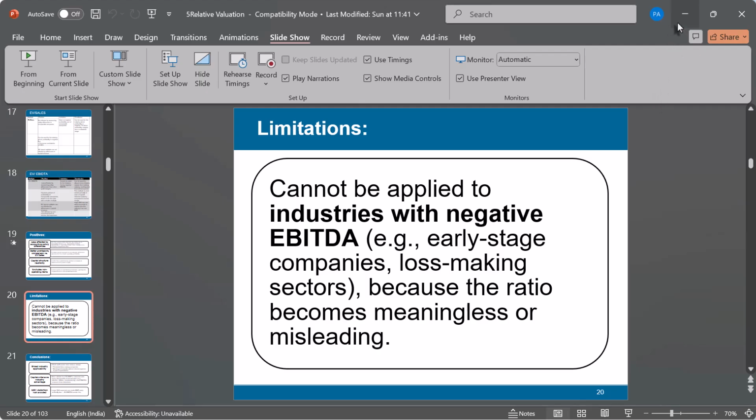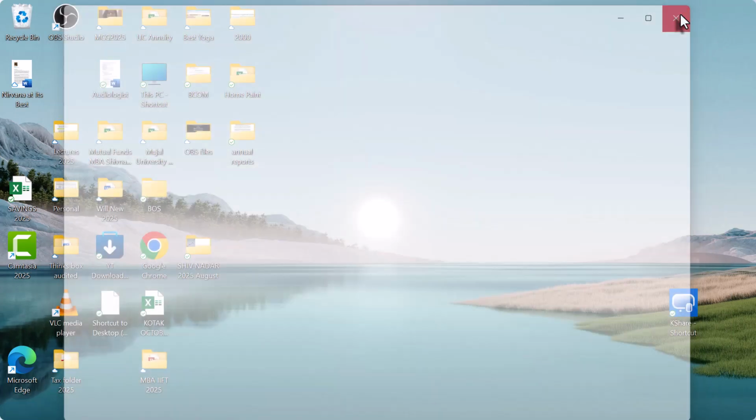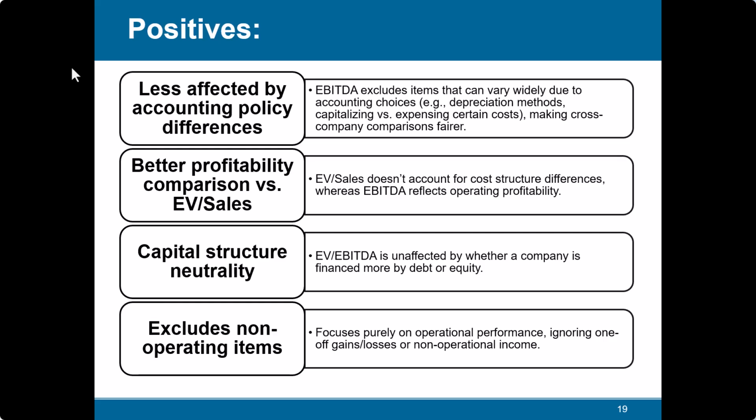Okay. EBITDA excludes, less affected by accounting policy. EBITDA excludes items that can vary widely with the accounting depreciation methods used. Like when we are taking EBITDA, that is before depreciation. So the depreciation can distort the company's profitability, because some companies are using the straight line method, some companies are using the written down value method.